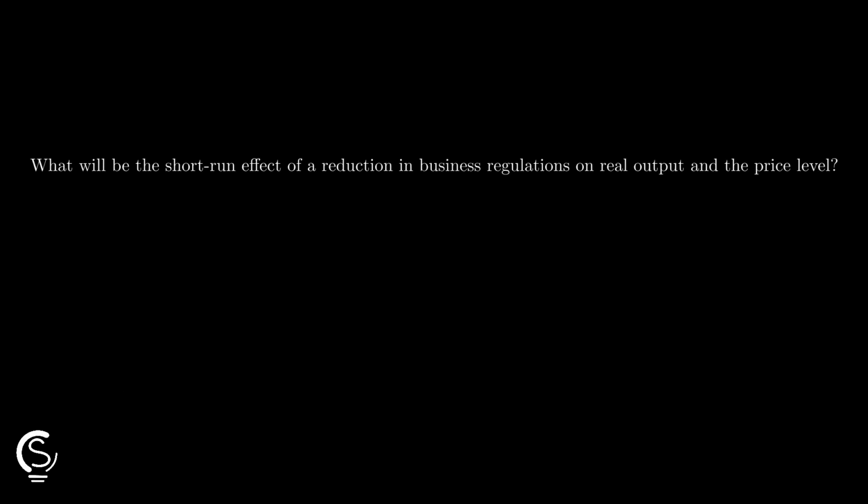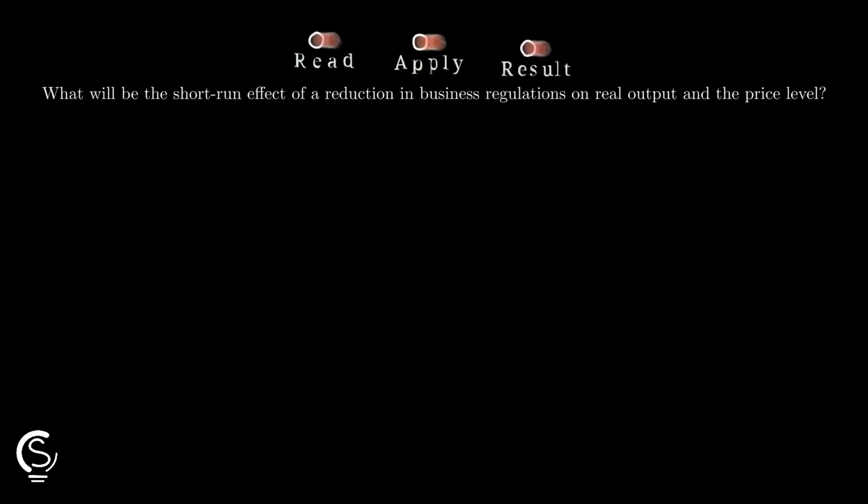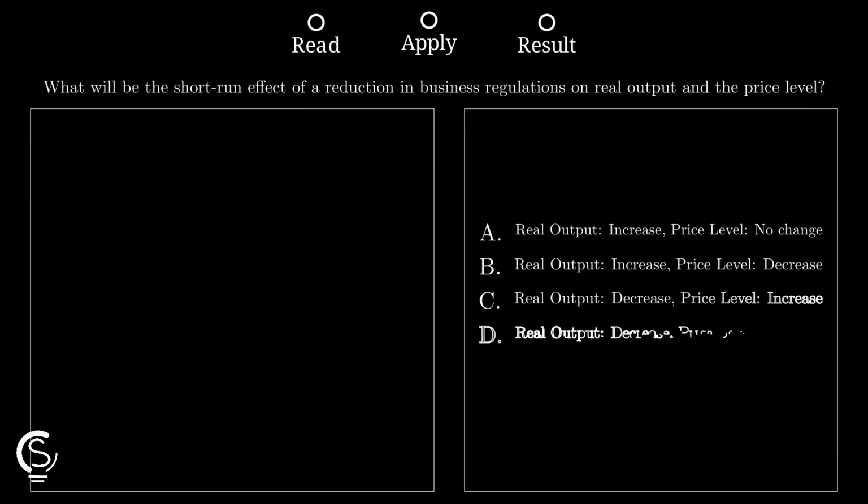Regulations dropping can flip this fast, so watch this quick shortcut. Fewer rules change business costs first, then the whole output price story follows. Start with the regulation cut itself.